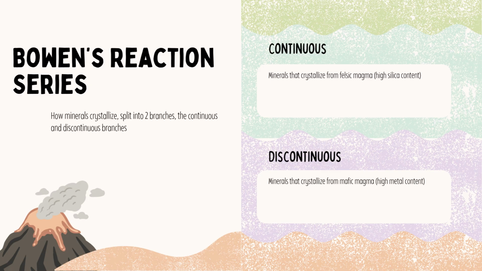Other important topics that will come up on tests include mineral crystallization and the rock cycle. Mineral crystallization is graphed using Bowen's reaction series. This series describes how minerals crystallize from felsic or mafic lavas, also known as the continuous and discontinuous branches, to form a variety of rocks and minerals. The rock cycle is a diagram that is composed of three different rock types: sedimentary, igneous, and metamorphic rocks. Each type of rock is interchangeable. This means that each rock can go through chemical and physical processes to alter their composition, hardness, and various other properties.